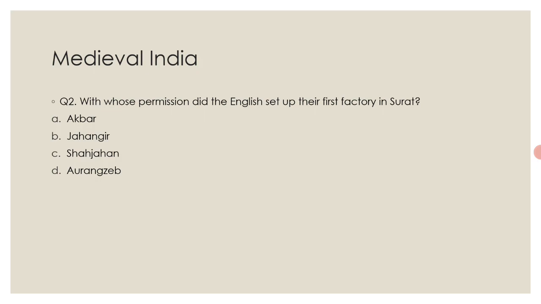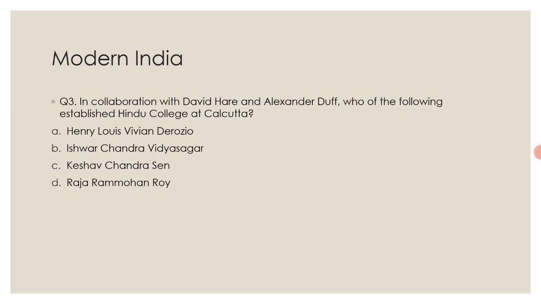Moving to the next question. The next question is from modern India, and the question is, in collaboration with David Hare and Alexander Duff, who of the following established Hindu College at Calcutta? Options are option A Henry Louis Vivian Derozio, option B Iswar Chandra Vidyasagar, option C Keshab Chandra Sen, and option D Raja Ram Mohan Roy. Here the correct answer is option D Raja Ram Mohan Roy.